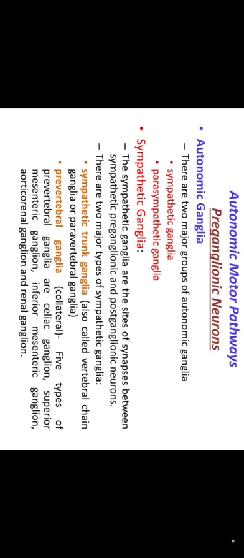Postganglionic neurons contain autonomic ganglia. There are two major groups of autonomic ganglia: sympathetic ganglia and parasympathetic ganglia. Sympathetic ganglia are sites of synapses between sympathetic preganglionic and postganglionic neurons. Sympathetic trunk ganglia are also called vertebral chain ganglia or paravertebral ganglia. Prevertebral ganglia, five types: celiac ganglion, superior mesenteric ganglion, inferior mesenteric ganglion, aorticorenal ganglion, renal ganglion.